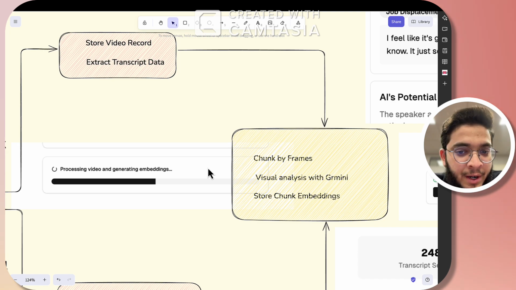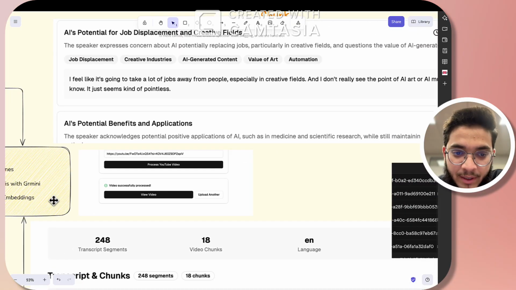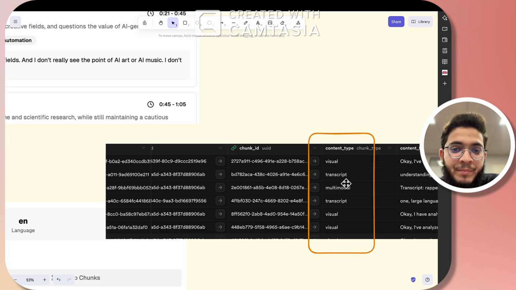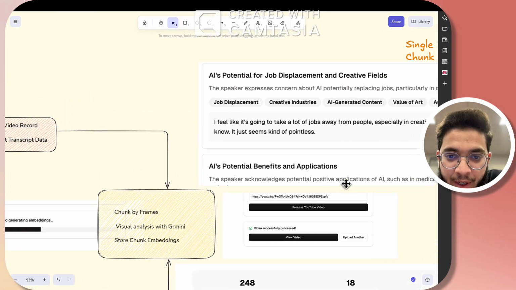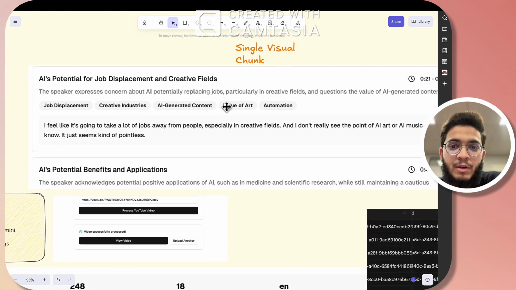And using Gemini, I'm analyzing the visual aspects of that video. So once we have the transcript segments and the visual analysis, I'm storing the embeddings in the database, basically in a multimodal format, visual plus transcript.